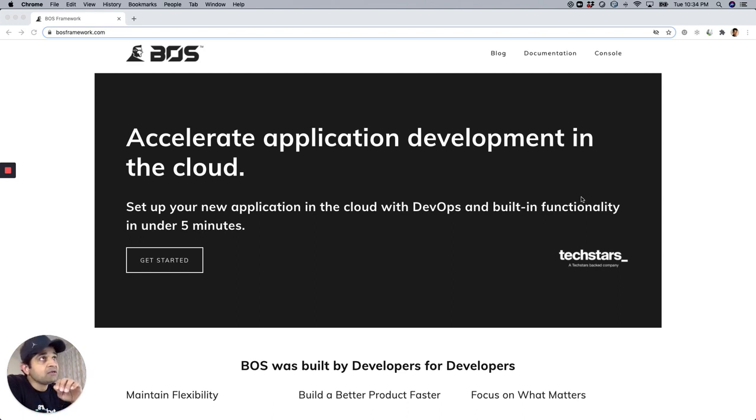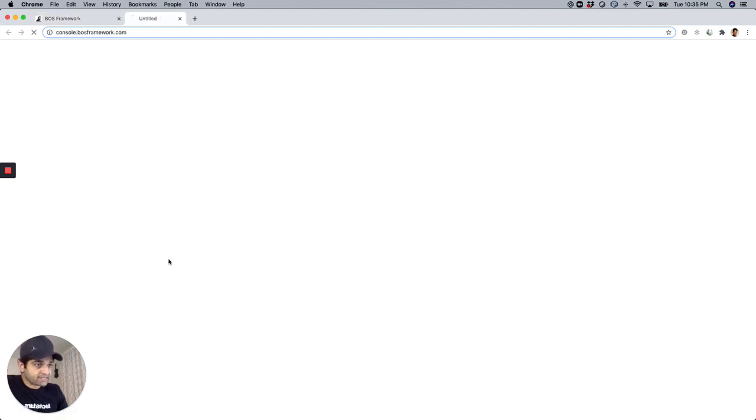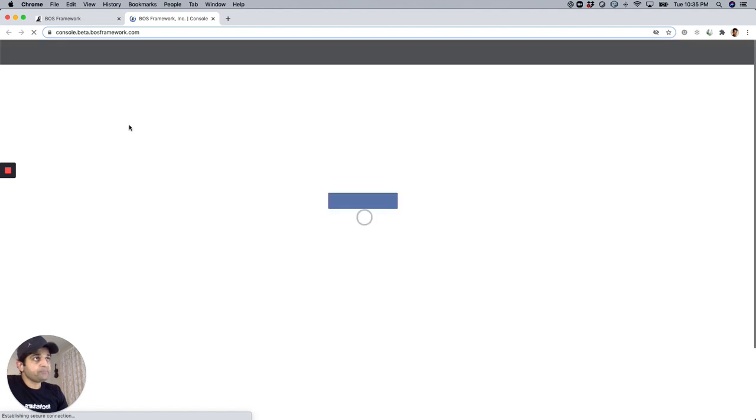So in ways it empowers them to work at the capacity of an entire team without having to compromise quality at any level. So I want to give you a quick walkthrough. I want to show you how easy it is to create an MVC .NET Core application in the cloud in this particular session. So when you go to bossframework.com and get started, it launches the console.